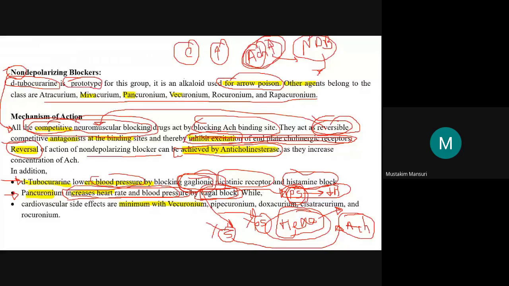So pancuronium is increasing the heart rate and blood pressure. While these cardiovascular adverse effects are minimal with these other agents: vecuronium, pipecuronium, doxacurium, cisatracurium, as well as rocuronium. The cardiovascular effects are less with this category of agents.